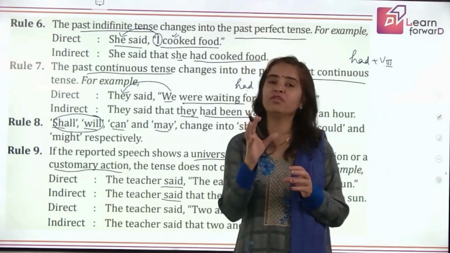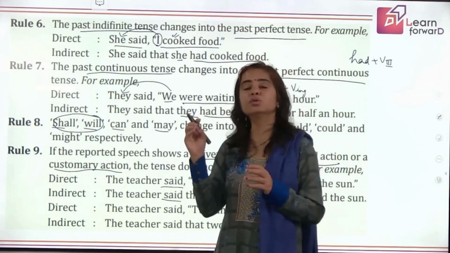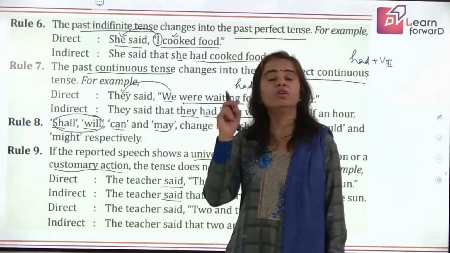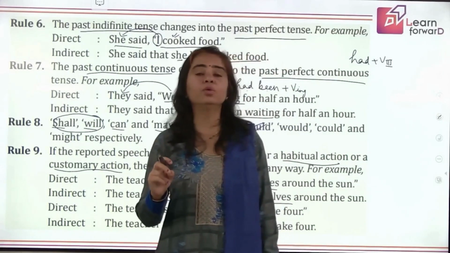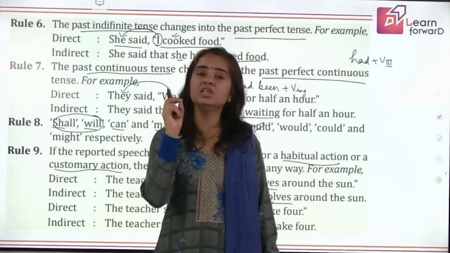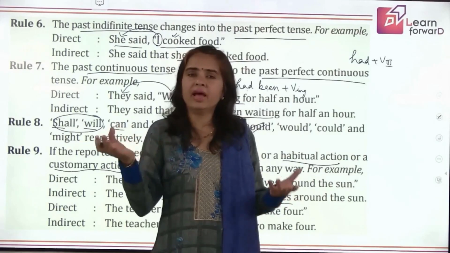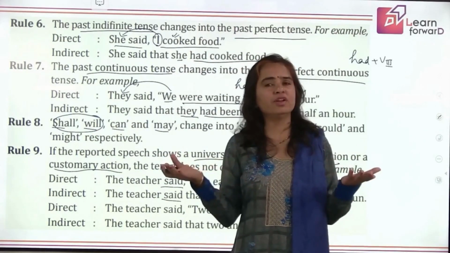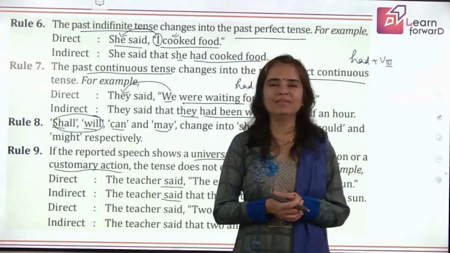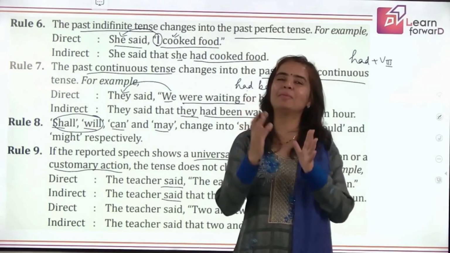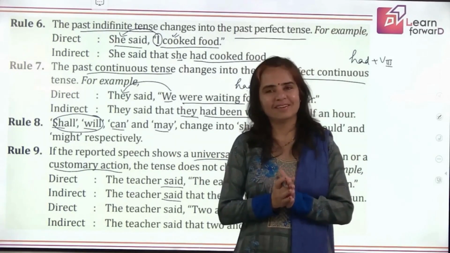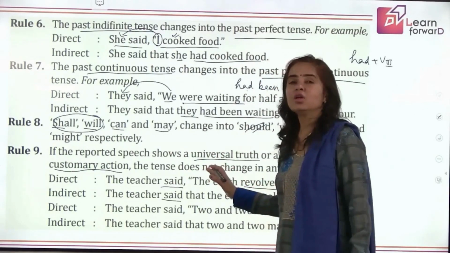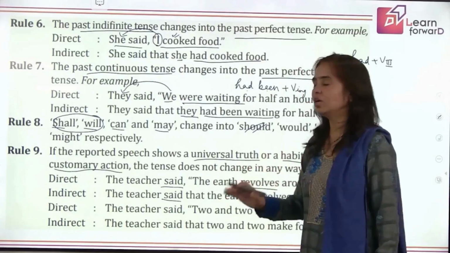So scientific facts and universal truths, the difference is universal truths are the same everywhere, but for the scientific facts to be true, you need the conditions to be fulfilled. So here, if you give water the temperature below 0 degrees, it definitely freezes. And where does that happen? Yes, it happens in your freezers, right? So remember, such sentences when they are in your reported speech, the tense will not change.